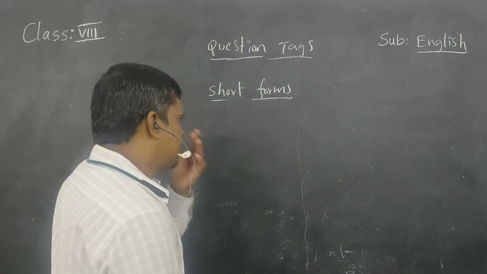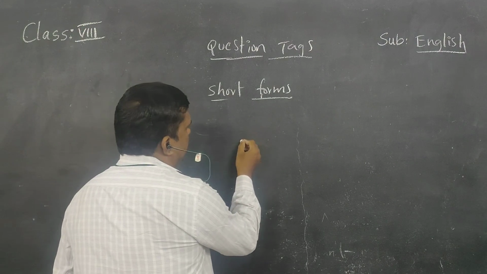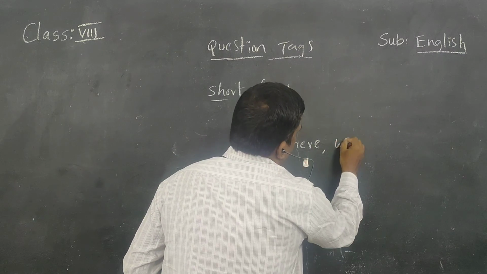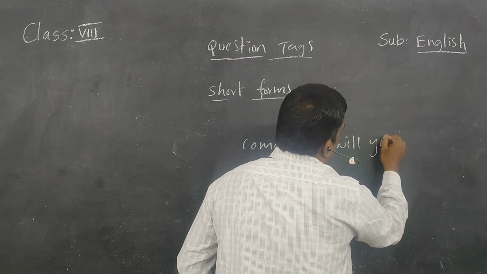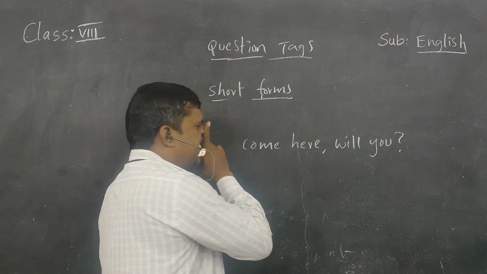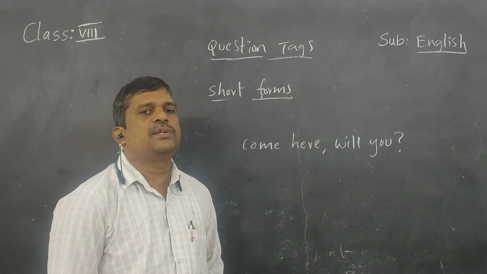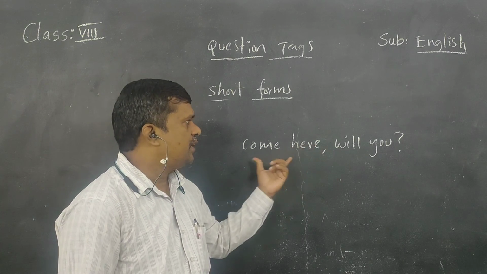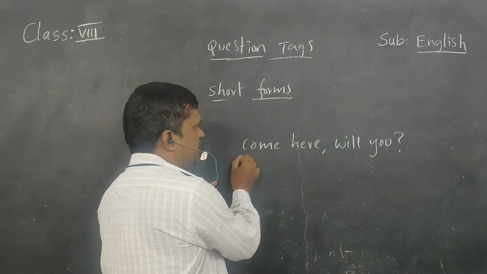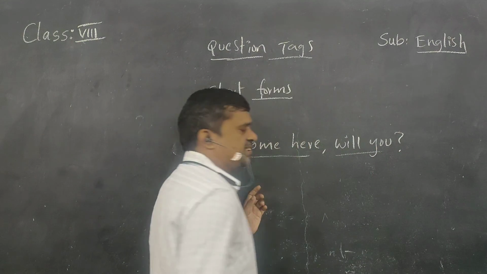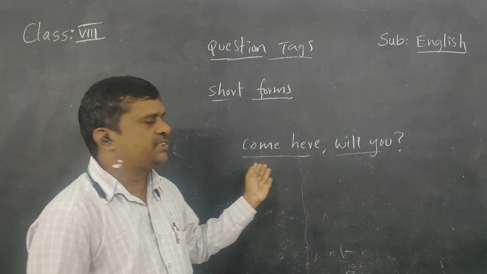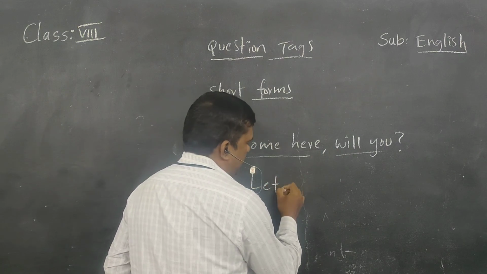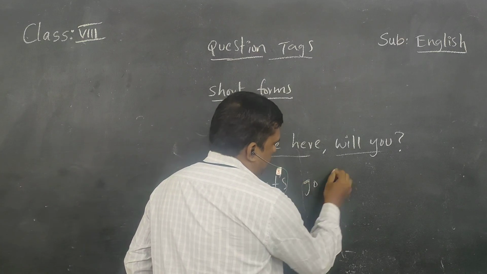For example, in the case of imperative sentences, for example, come here, will you? In the case of imperative sentences, this rule does not apply. So come here, will you? Two positives here. The statement is positive, and the tag is also positive. We don't use negative here. For example, let us go there.